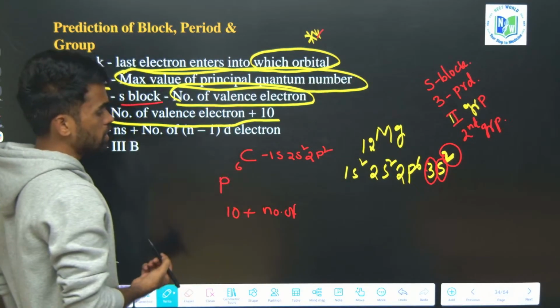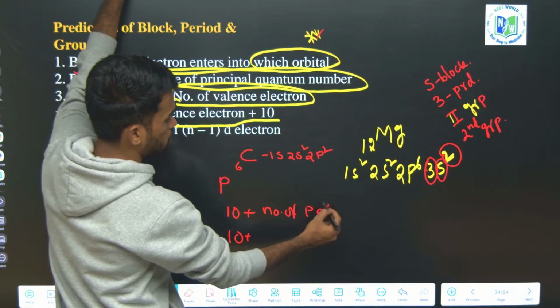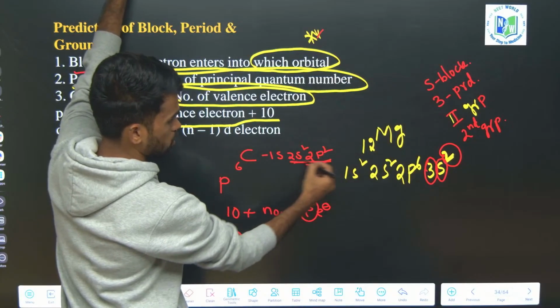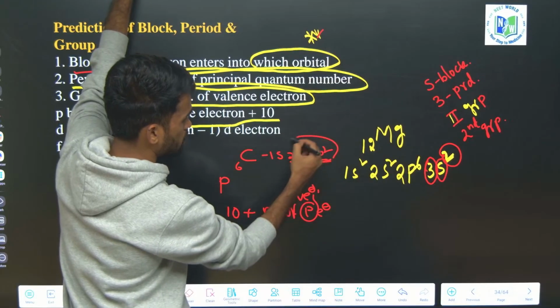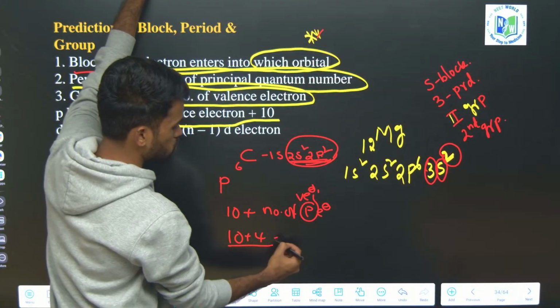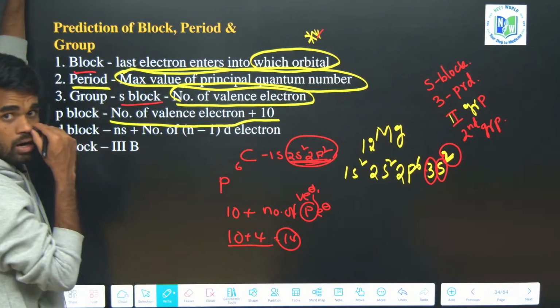So here I can say 10 plus the number of p orbital electrons. Valence electrons, how many are there? 2 plus 2, 4 you can take. So it belongs to the 14th group of this periodic table.